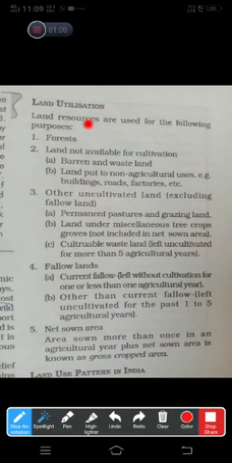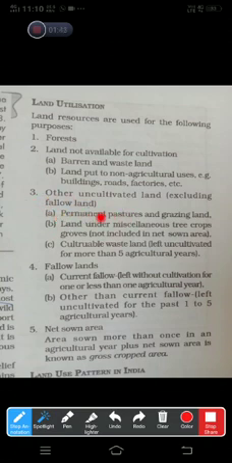First, foresters. Second, land not available for cultivation means that land which is not used to grow crops. That is divided into two parts: barren or you can say wasteland, बंजर भूमि जो होती है. Second, land put to non-agriculture use, like we have homes, buildings, roads, factories, schools, and so on. And third category, other uncultivated land that is not used for cultivation purpose, excluding fallow land, जो खाली बंजर भूमि है उसको छोड़ के.